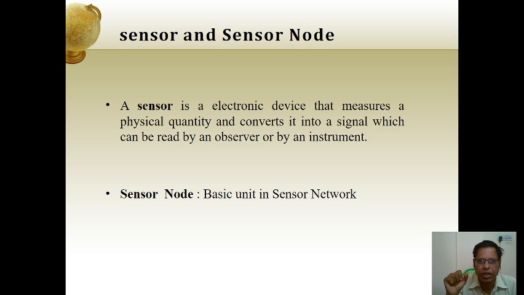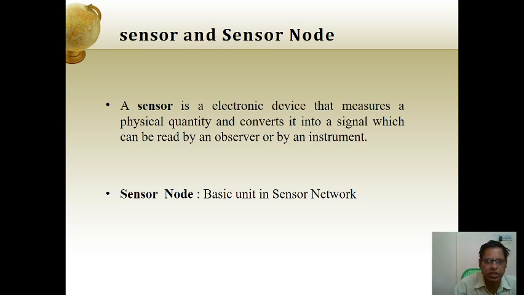For example, if you have a main gate of your house, what happens when the car is coming and going? Automatically the gate will open, is it not? When the owner of the house is coming from the office, he can operate within his house the applications, for example lighting and refrigeration, through the sensors, is it not? So what is a sensor? A sensor is nothing but a set of applications to do a certain work.